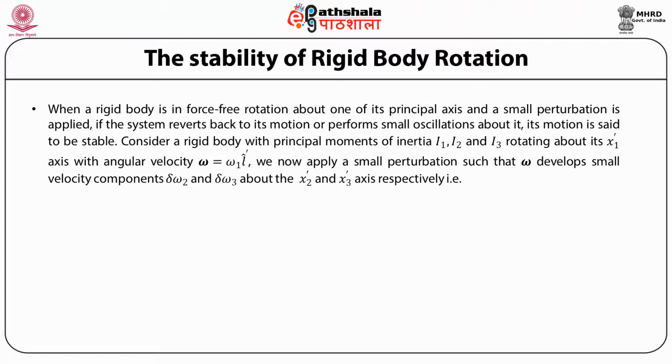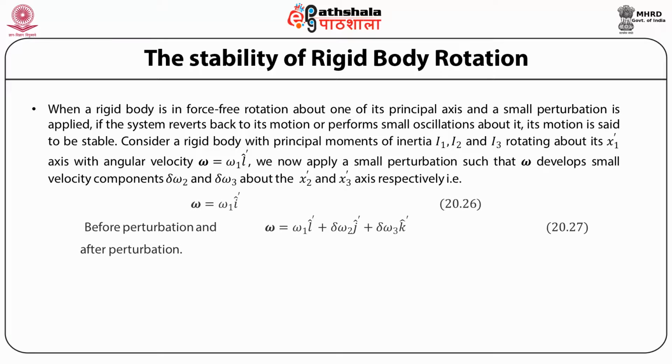Consider a rigid body with principal moments of inertia I1, I2, I3 rotating about its x1 prime axis with angular velocity omega, which has no component along the other axes. We now apply a small perturbation such that omega develops small velocity components delta omega 2 and delta omega 3 about the second and the third axis respectively.